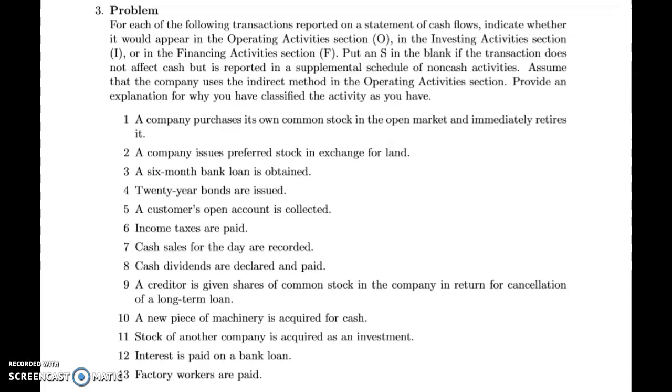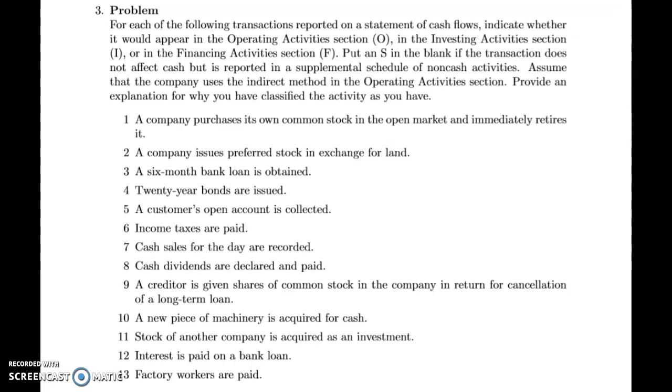Number 8, cash dividends are declared and paid. This is a financing activity since it deals with repaying the funds associated with equity. Number 9, a creditor is given shares of common stock in the company in return for cancellation of a long-term loan. And so this is a supplemental non-cash activity since it deals with the issuing of the stock for the cancellation of the long-term loan.